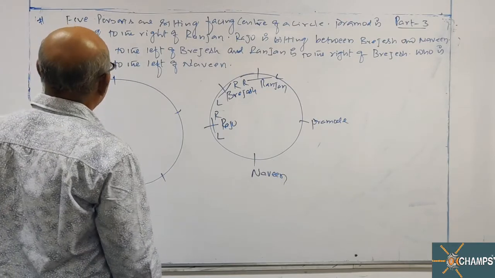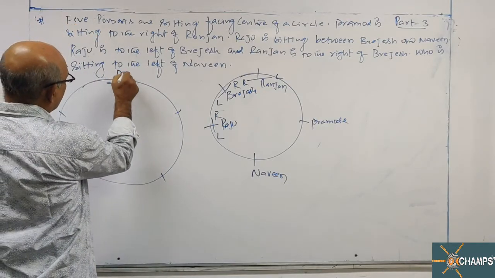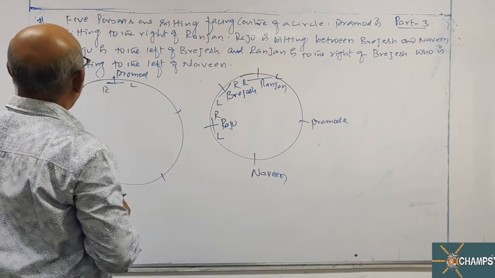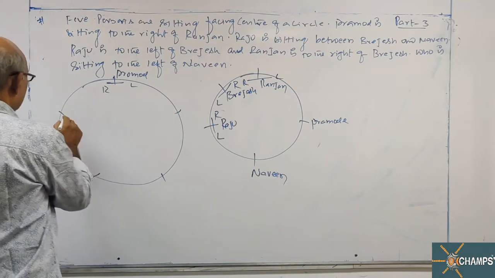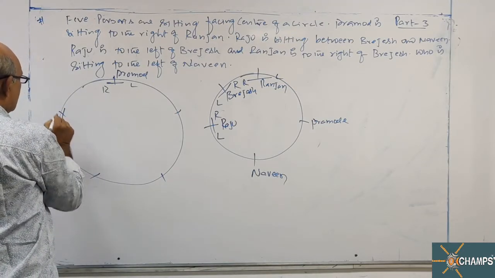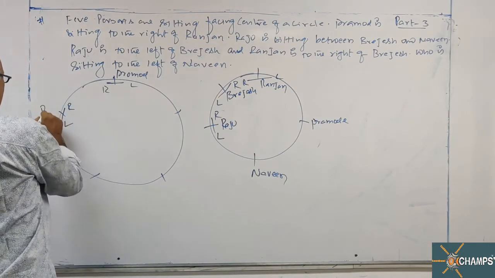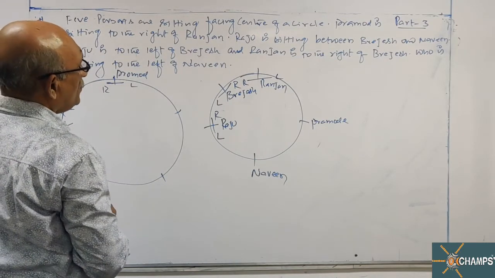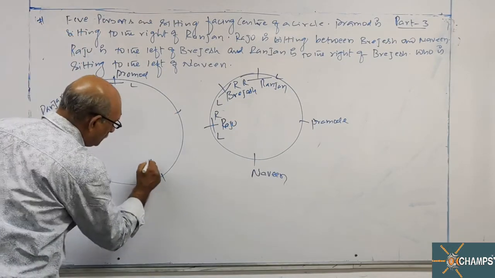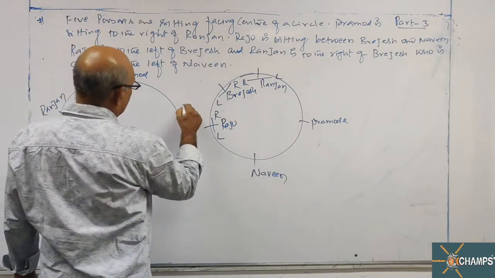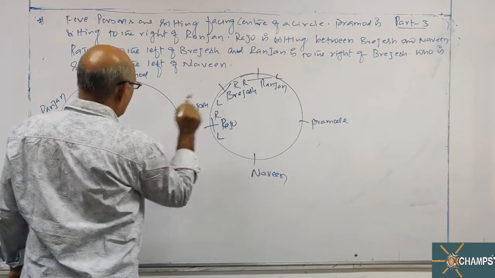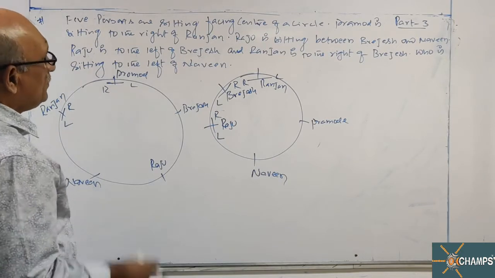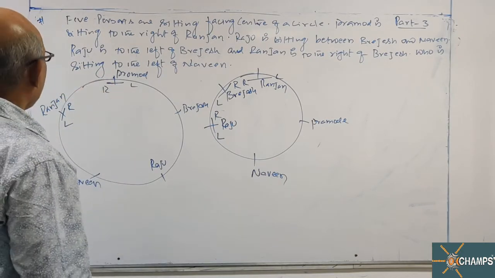So Pramod is sitting to the right. I take Pramod here. This is left, right. Pramod is sitting to the right of Ranjan. Ranjan. Raju is sitting between Brijesh and Naveen. Now, 5 persons are over. Let me see the conditions. Raju is sitting between Brijesh and Naveen.